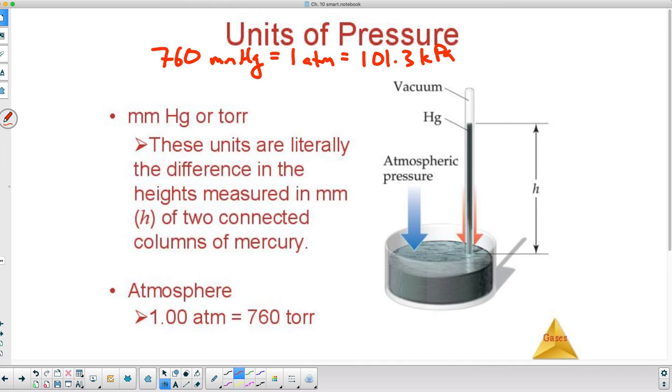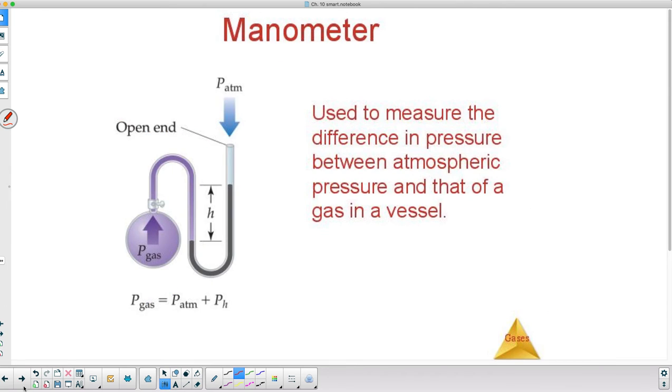Over here is a picture of the atmosphere pushing down on a pool of mercury. We took a tube of mercury, filled it completely up, inverted it and put it into the pool of mercury. What happens is part of the mercury slides down. The H part is from the pool up to the very edge of the mercury, and this equals 1 atmosphere. We use mercury because it's very dense. If we used something that was not as dense as mercury, our column would have to be a lot higher to feel the difference.